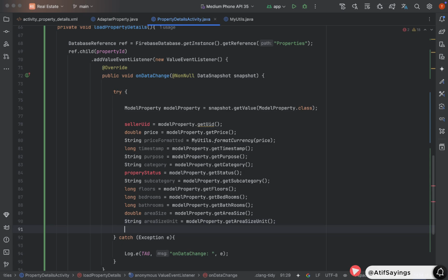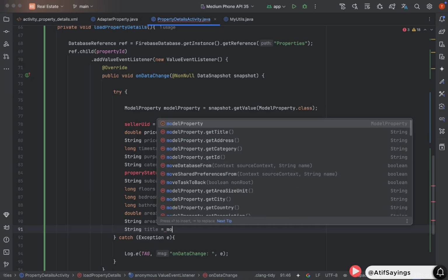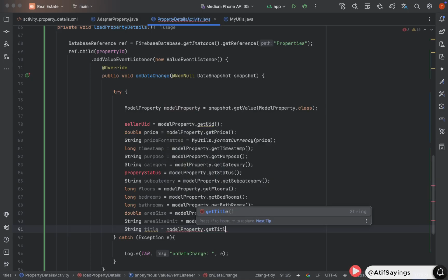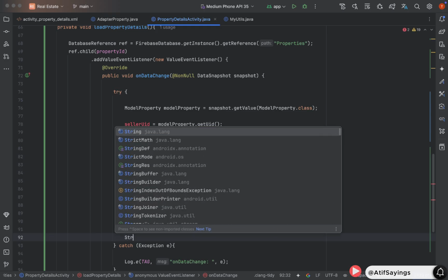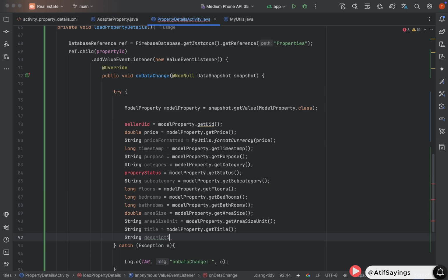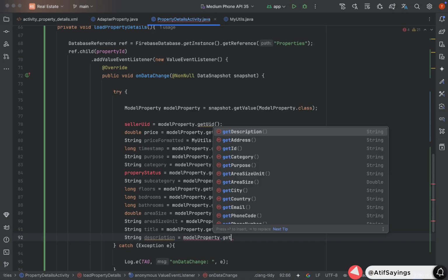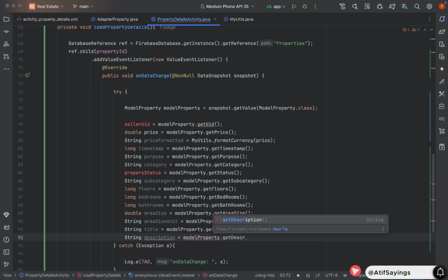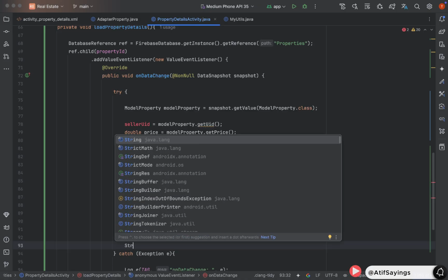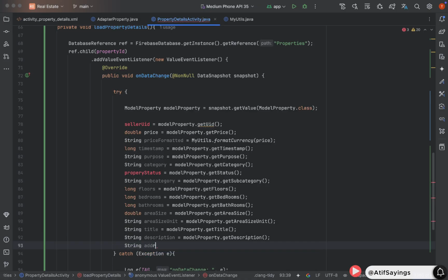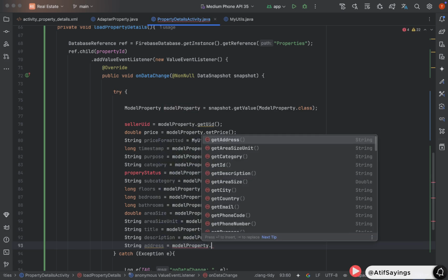Okay, now we need to get the title of the property. Type will be string, name will be title equal to model property dot get title. Similarly, we need to get the description of the property. String description equal to model property dot get description. And now, after getting the description, we need to get the address of the property. String, name of the variable will be address equal to model property dot get address.